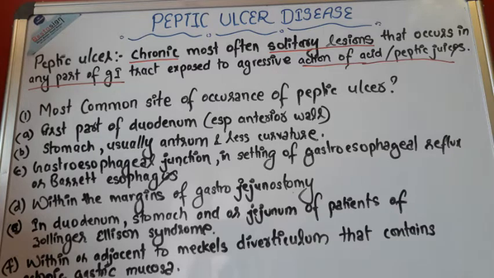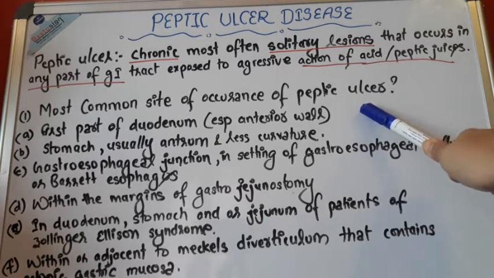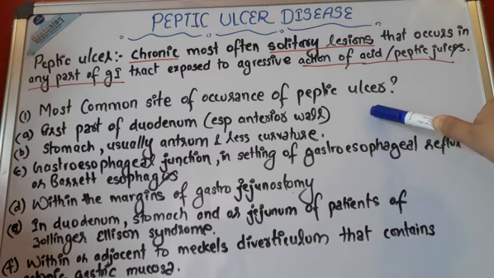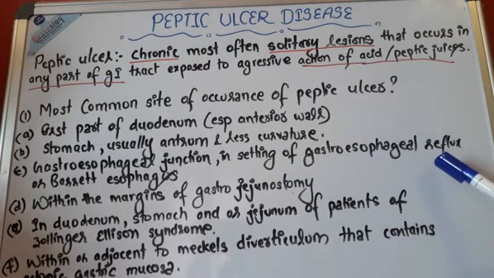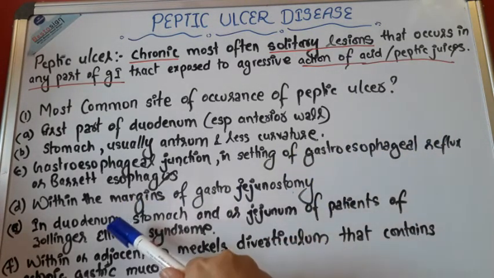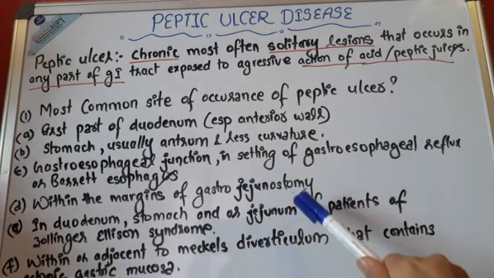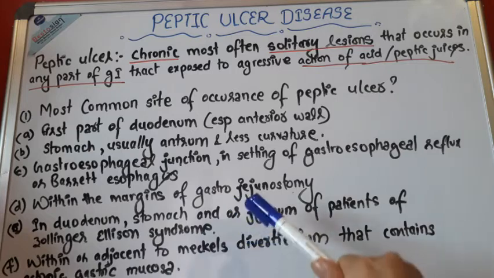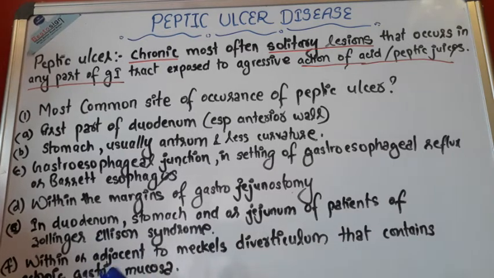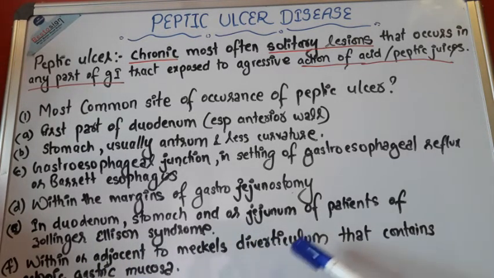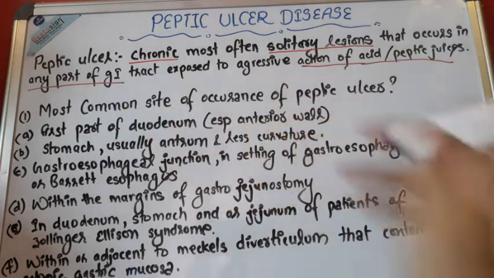Option A says first part of the duodenum, especially anterior wall; stomach, usually antrum and lesser curvature; gastroesophageal junction in the setting of gastroesophageal reflux or Barrett's esophagus; within the margins of a gastrojejunostomy; in the duodenum, stomach and/or jejunum of patients with Zollinger-Ellison syndrome; within or adjacent to Meckel's diverticulum that contains ectopic gastric mucosa. We have already studied that it can occur in any part of the GI tract.